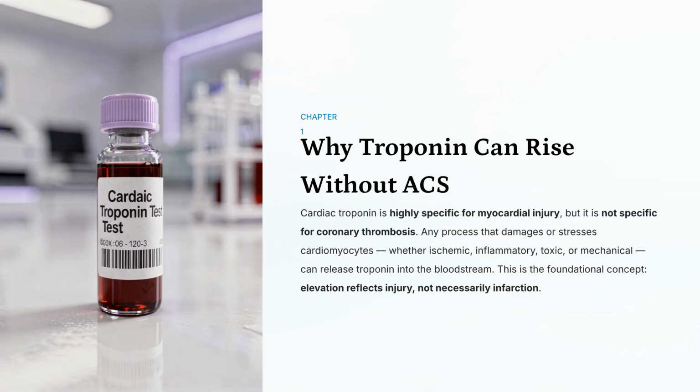Cardiac troponin is specific for myocardial injury, but not for coronary thrombosis. Any process that damages or stresses cardiomyocytes, ischemic, inflammatory, toxic, or mechanical, can release troponin. Elevation reflects injury, not necessarily infarction.